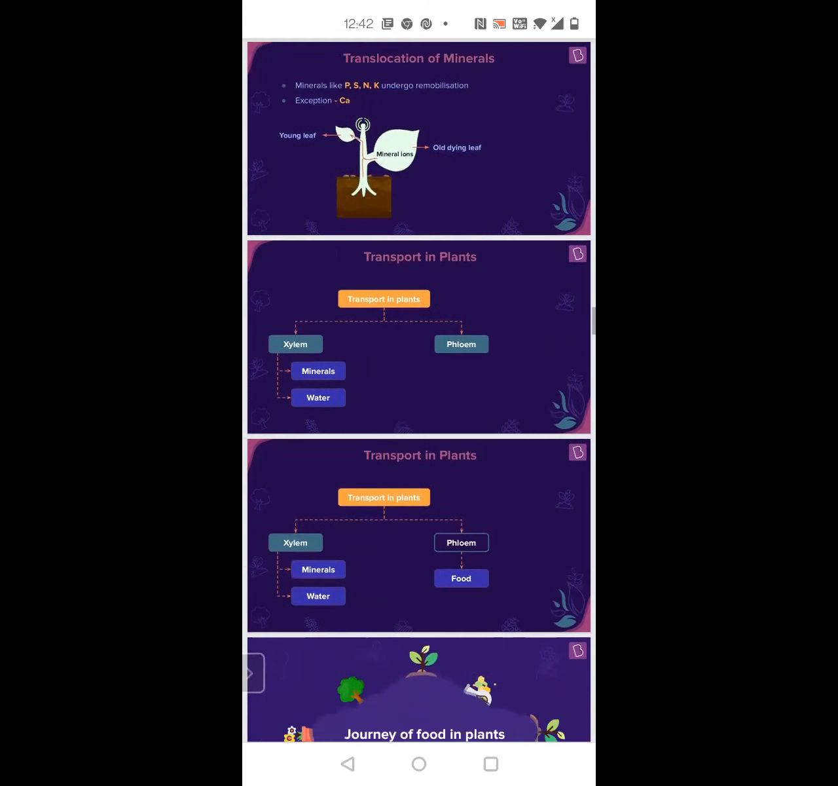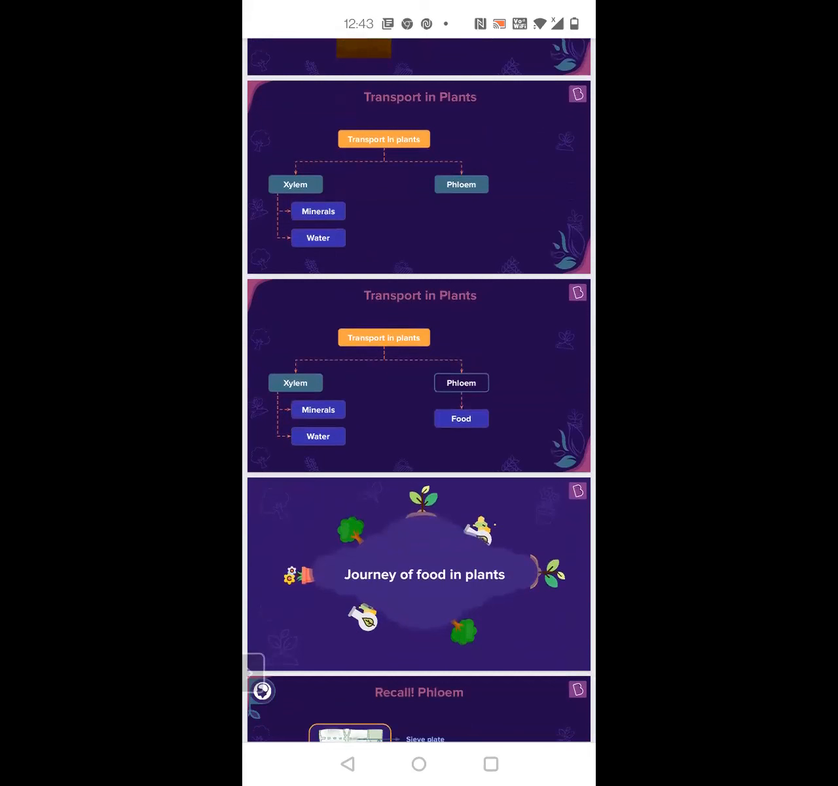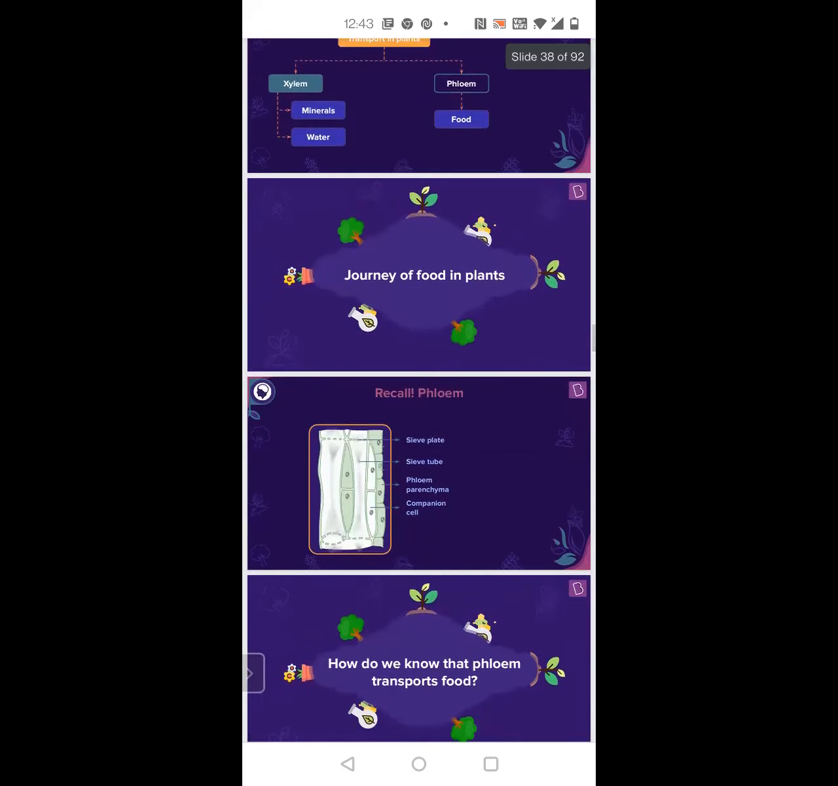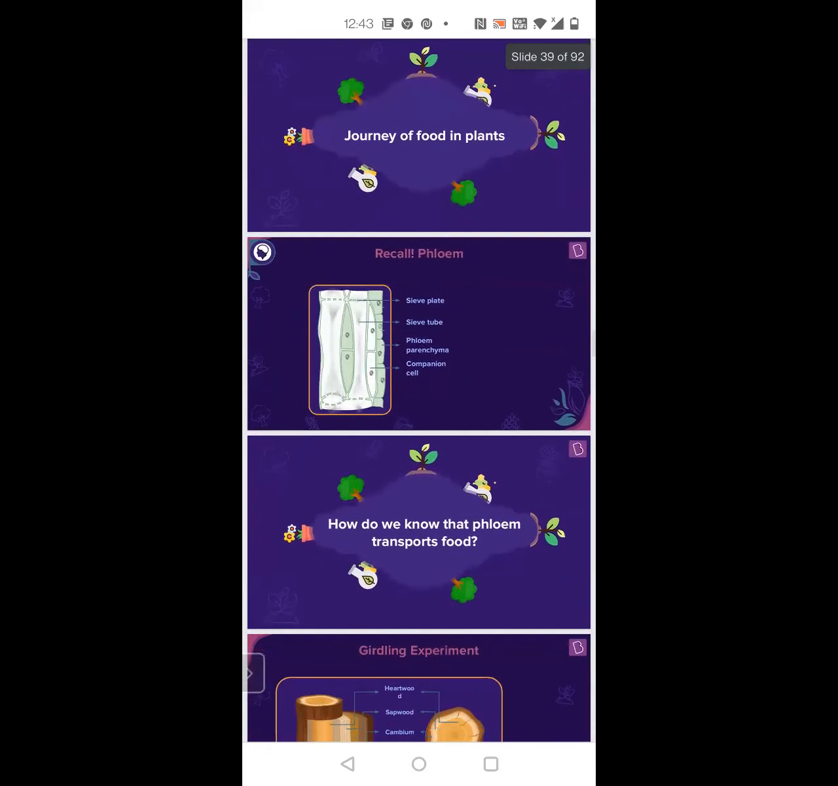Yes, ma'am. Now, transportation of minerals and water is done by xylem. Translocation of food is done by phloem. But we will be seeing how xylem also, to a certain extent, will help in the translocation of the food particles. So later on we'll see that. Before that, we need to know the structure of phloem. I don't know if you remember or not.